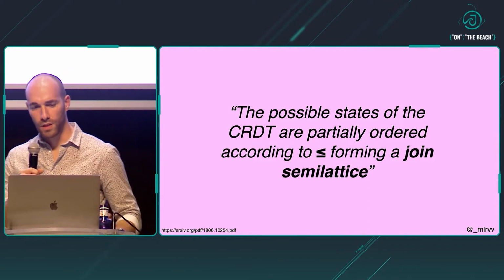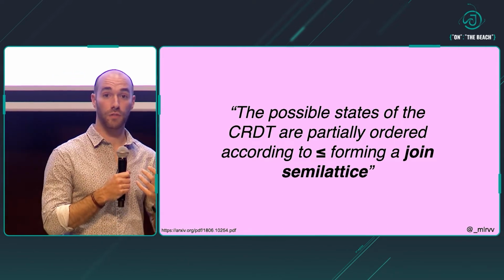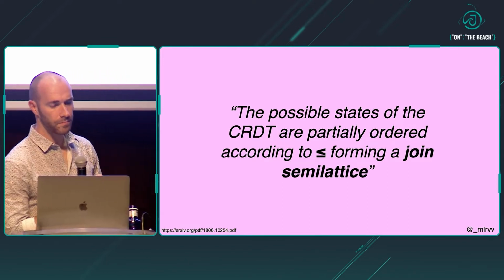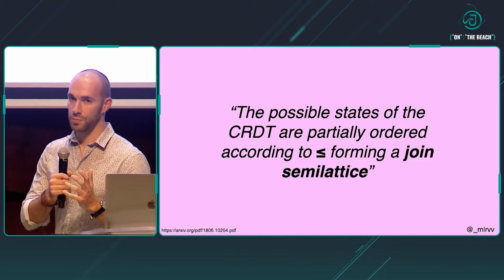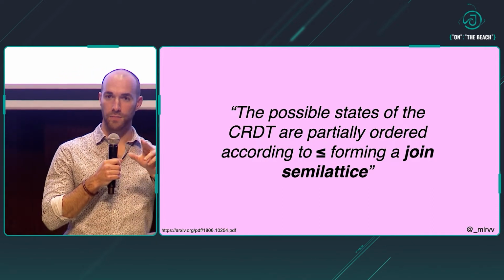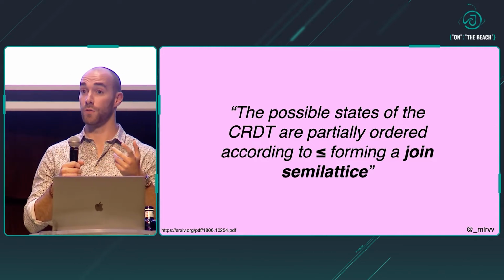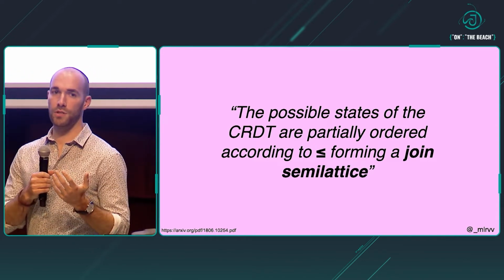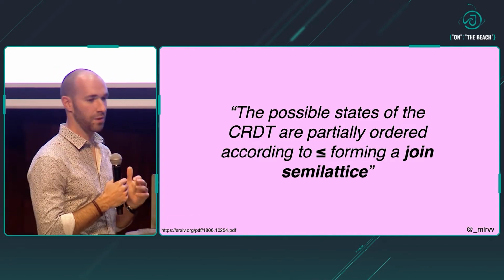The first one is that all of the possible states of our CRDT must form what's called a partial order. We're going to be seeing what that means in a second, but the intuition is pretty simple, right? There needs to be a binary relation that, given 2 states, can tell me how to put them in order, which one is bigger or if they're equal. This property is going to let us talk about what's called a join semilattice. And we'll see exactly what this is in a second.